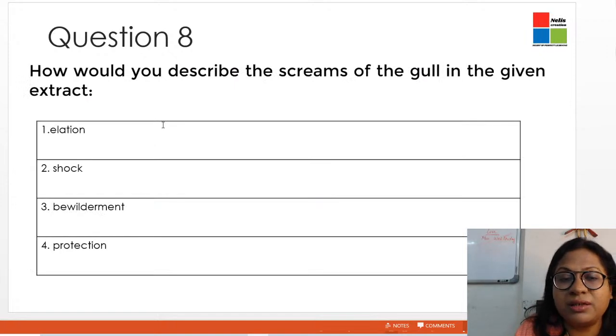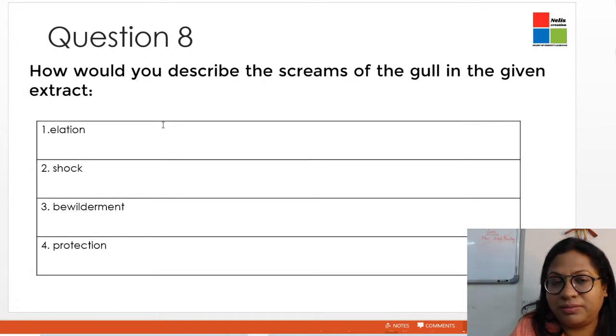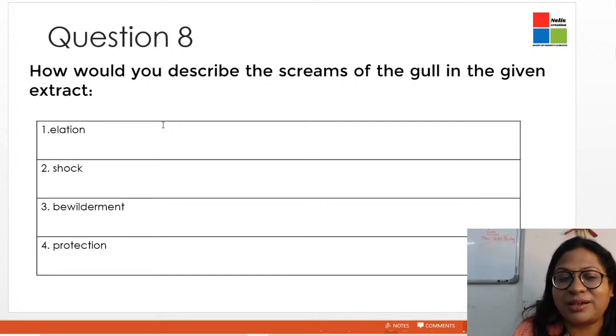So what are the options over here? Elation. Elation means extremely happy. Shock. He's not able to come to terms with whether he's really flying or not. Bewilderment means extreme surprise. Am I able to fly? And the last one is protection. No. So we can't go with the fourth one. We will go with the third option. The seagull was bewildered, extremely surprised with his own ability to fly without any struggles. That's the reason the seagull screamed when it started flying for the first time.